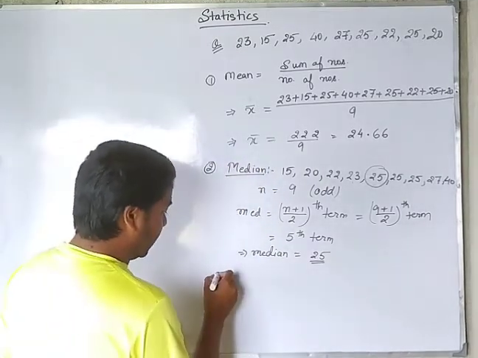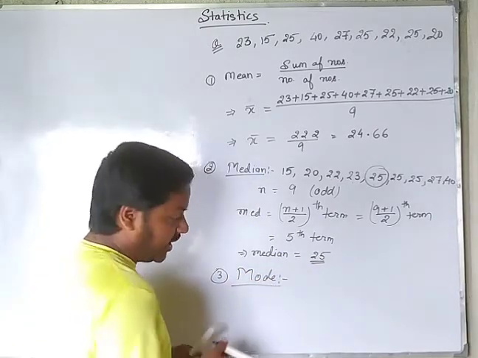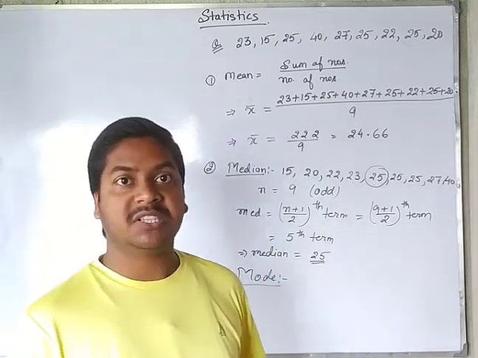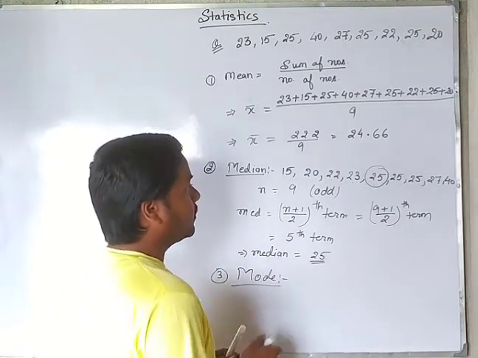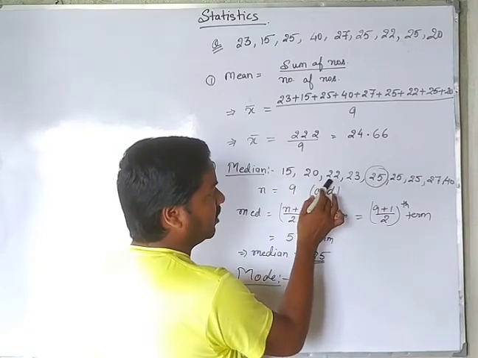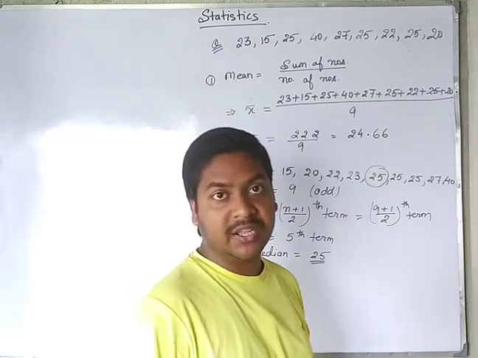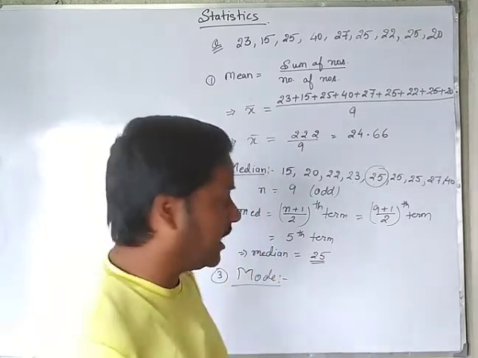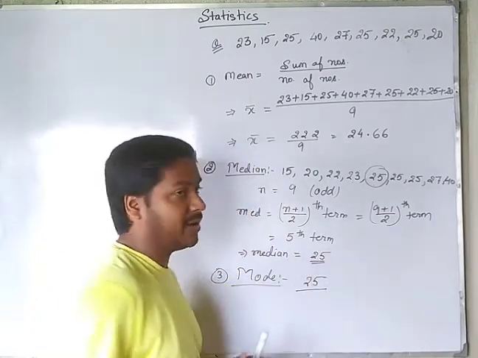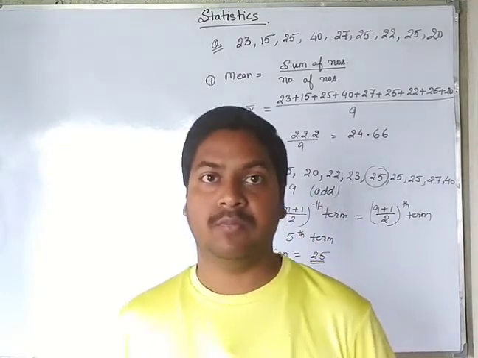Now last one that we need to find is mode. Just now I explained what mode is. Mode is the highest frequency number. Whichever number is coming the most of the time is called mode. Which number is coming most of the time? 15 is coming 1 time, 20 1 time, 23 1 time, 25 is coming 3 times, 27 1, 40 1. It means 25 is coming most of the time. That's why the mode will be 25. No need to do anything, just write mode is equal to 25, because whichever number is coming most of the time is known as the mode.